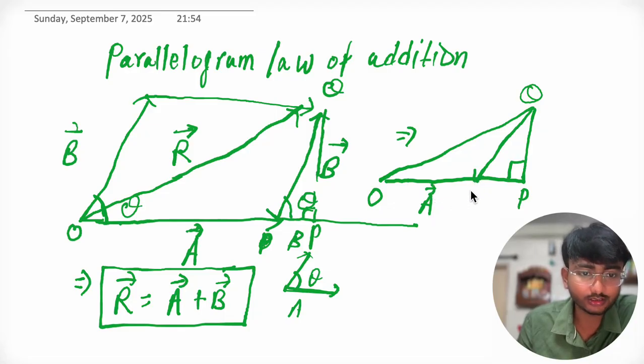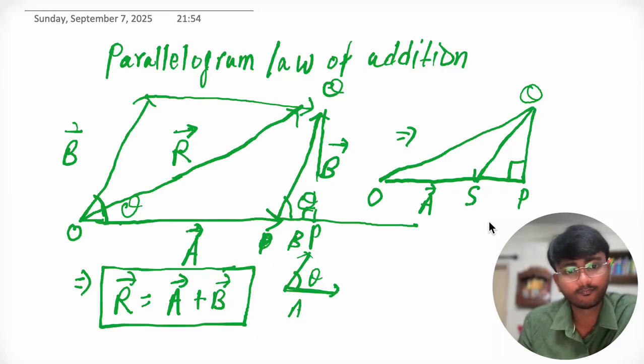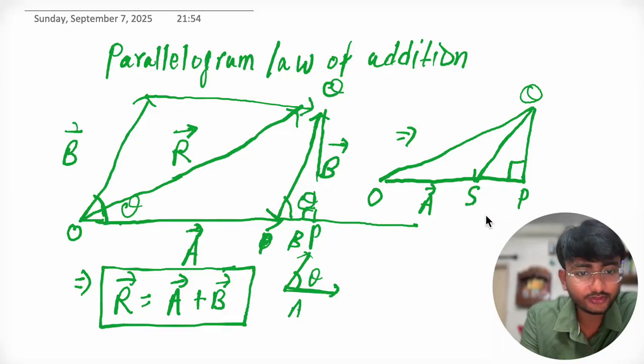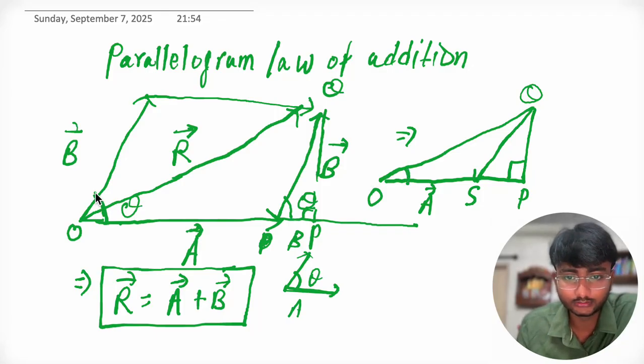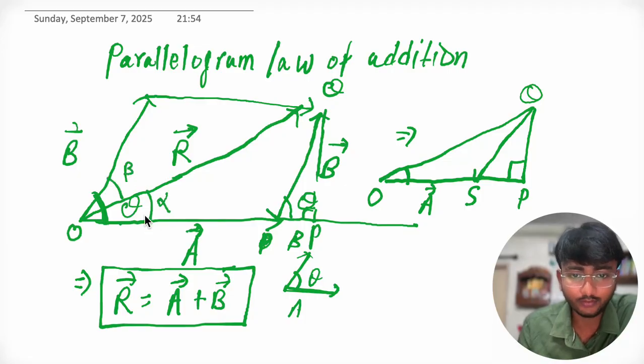Let's name the points O, P, Q, R, S. So in triangle OPQ, see, this whole angle is theta. Let's say this is alpha and this is beta.